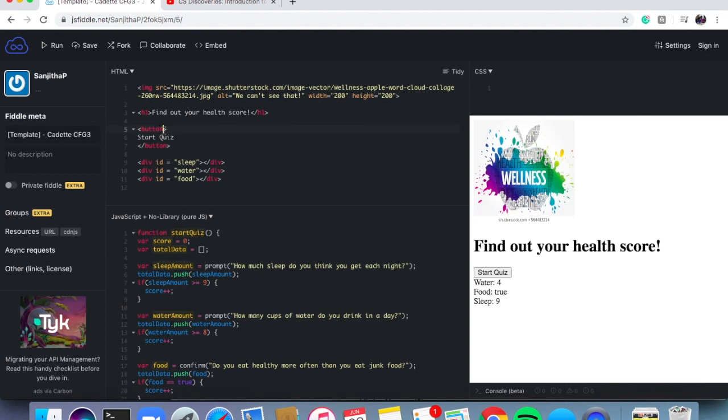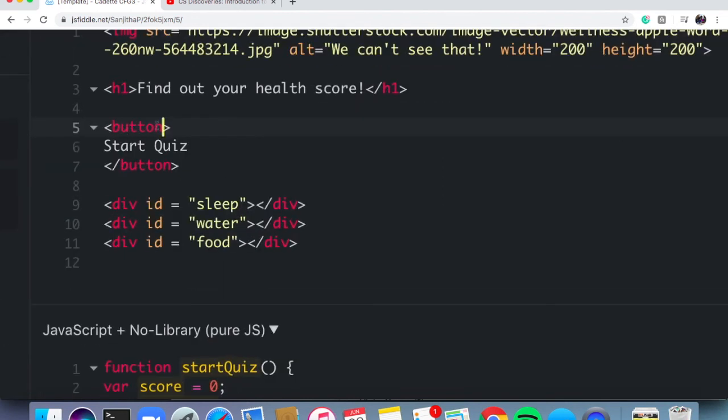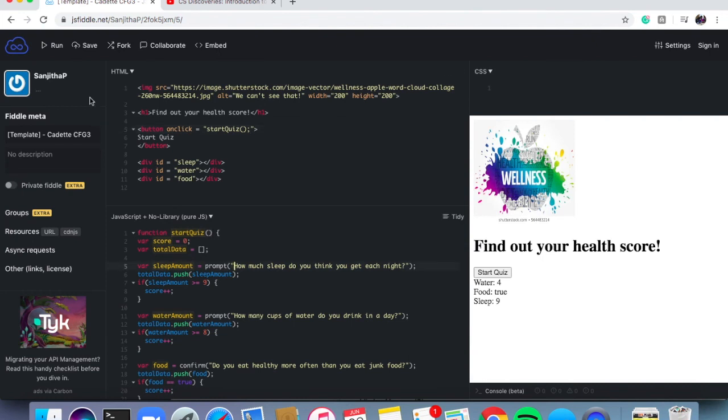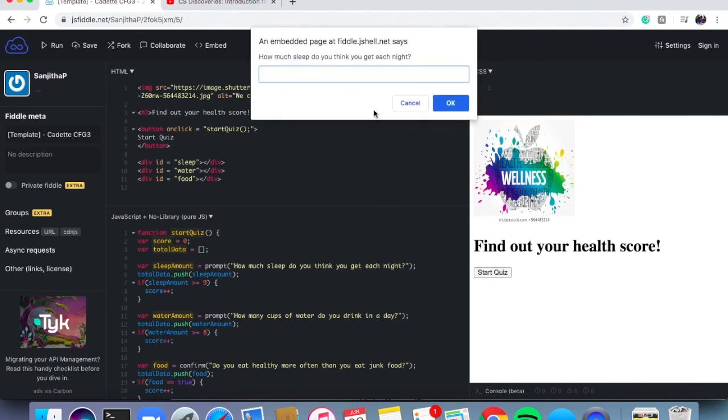And then go to button, and then inside of your opening tag, say onclick. This is it searching for the event of the user clicking on the button. Inside of a set of quotations, type in your function call exactly like how you named it. So here it's going to be startQuiz, uppercase Q, open and closing parentheses, and finish it off with the semicolon. So now I hit run, and I don't immediately get a prompt box, but I can click on Start Quiz. Now my prompt boxes appear, which is exactly what we wanted.